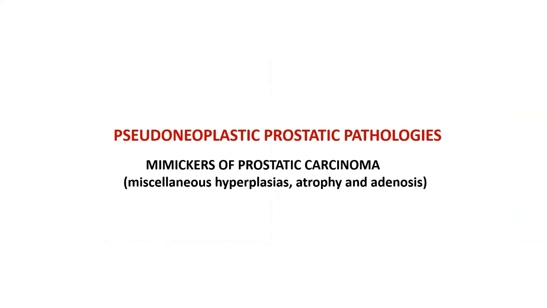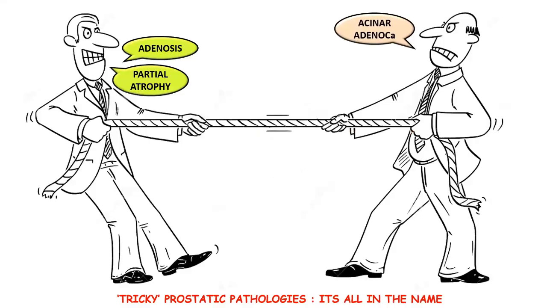Now, that was all about the usual benign prostatic hyperplasia, and that's a very simple entity. Most of us will be able to diagnose it straight on. I'm moving on to the slightly more complicated range of entities that we get to see even in routine prostatic pathology. Sometimes they cause confusion, especially on a needle biopsy. So these are the pseudo-neoplastic prostatic pathologies, and here we shall be talking about the miscellaneous uncommon hyperplasias, atrophy, and also the entity known as adenosis.